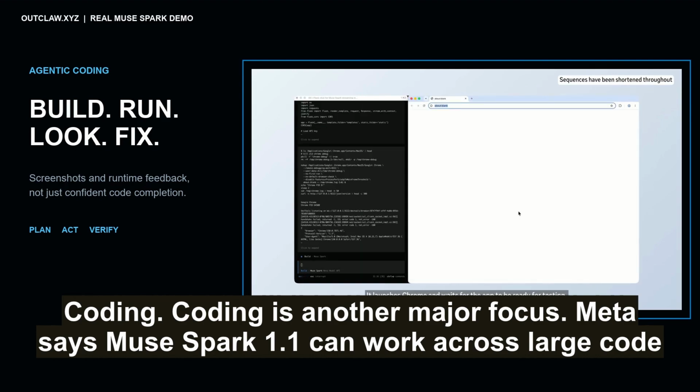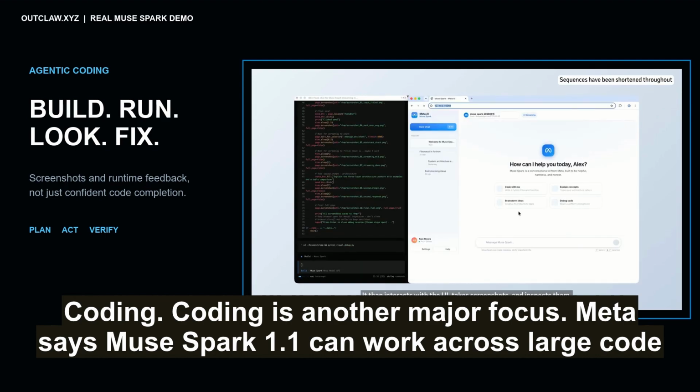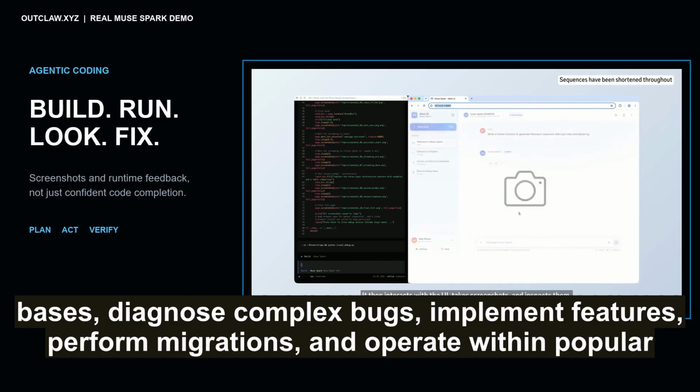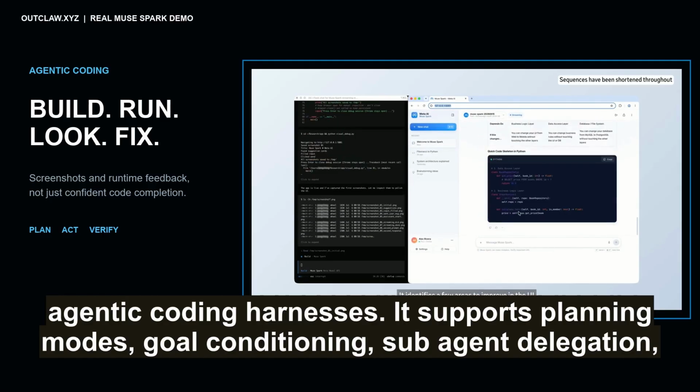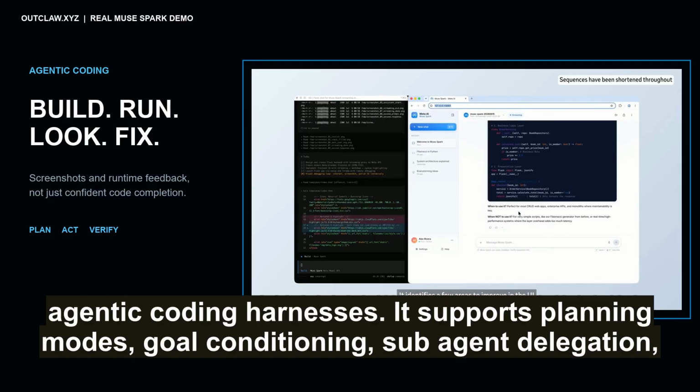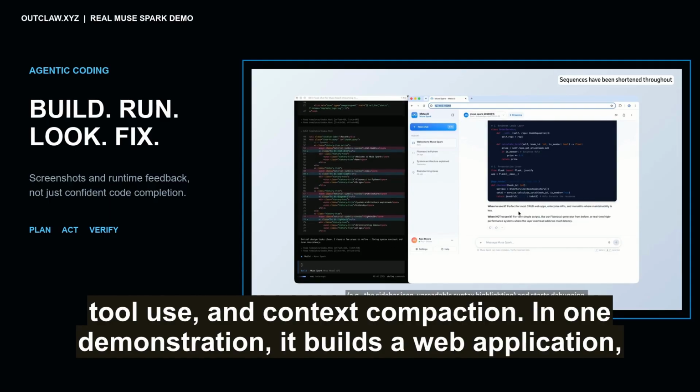Coding. Coding is another major focus. Meta says Muse Spark 1.1 can work across large code bases, diagnose complex bugs, implement features, perform migrations, and operate within popular agentic coding harnesses. It supports planning modes, goal conditioning, sub-agent delegation, tool use, and context compaction.